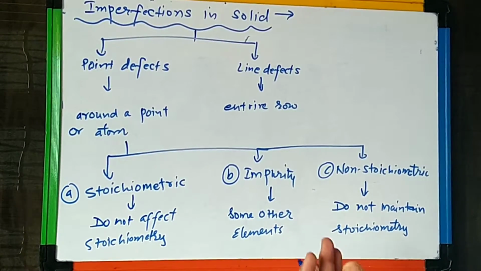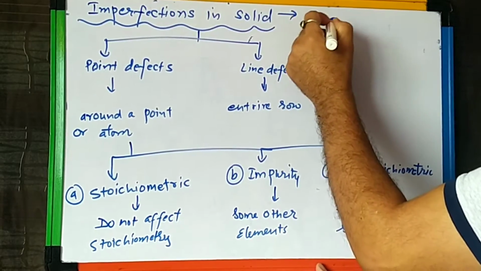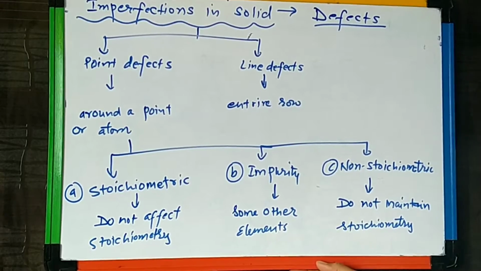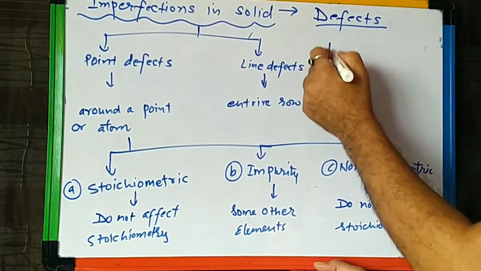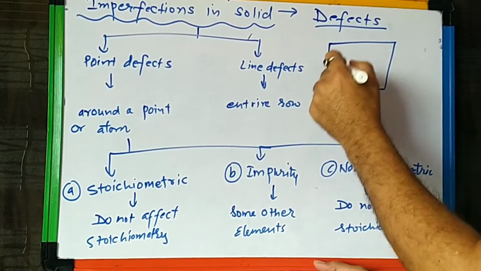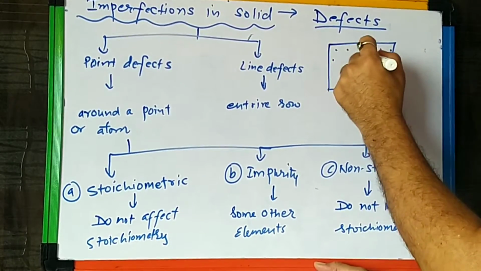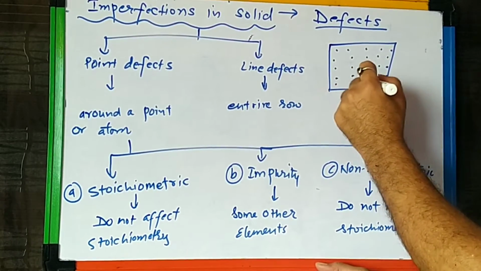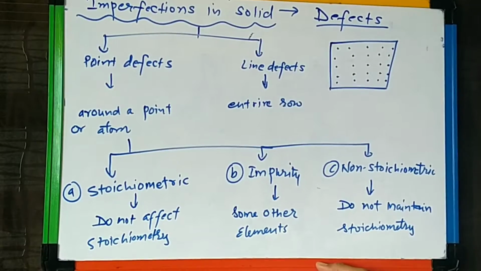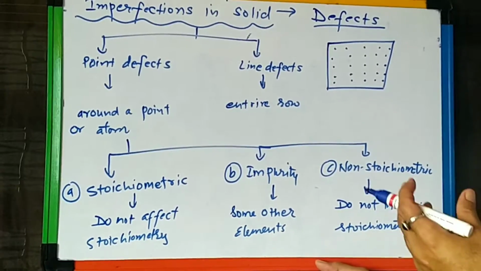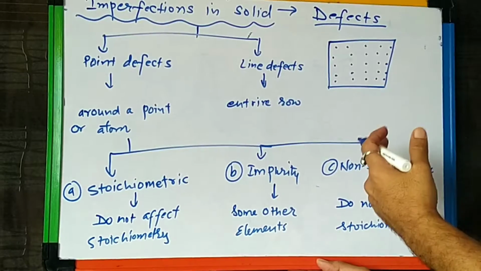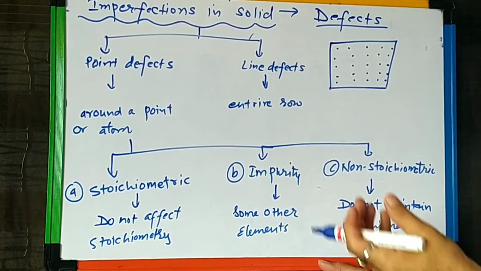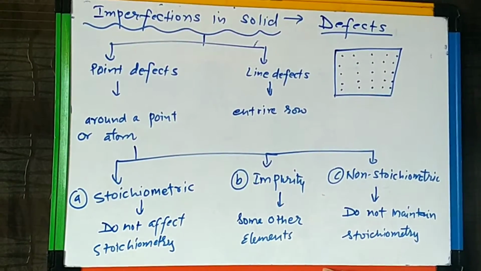Imperfections in solids. We can say, what are the defects found in the solids. First of all, see what is the meaning of defects. When the crystals are formed, they are formed by a regular arrangement of atoms or ions or their respective particles. So during crystallization, some of the defects arise due to displacement of the atoms or by adding some other atoms.